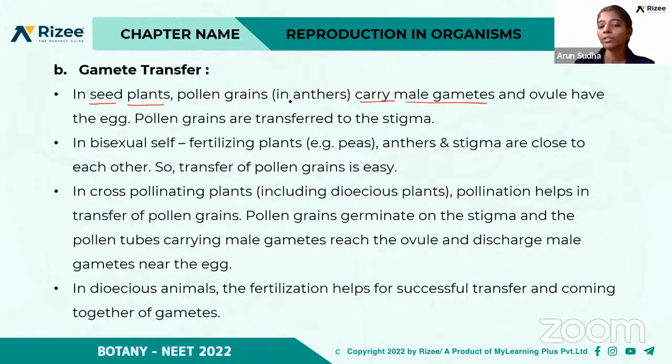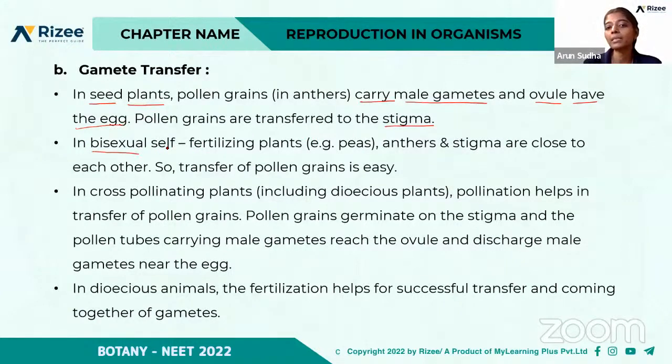We also studied this in 11th standard. The pollen grains carry male gametes and the ovule has the egg. So the gamete should be transferred. The pollen grains are transferred to the stigma, either through pollinating agents or, in some cases, by direct transfer.